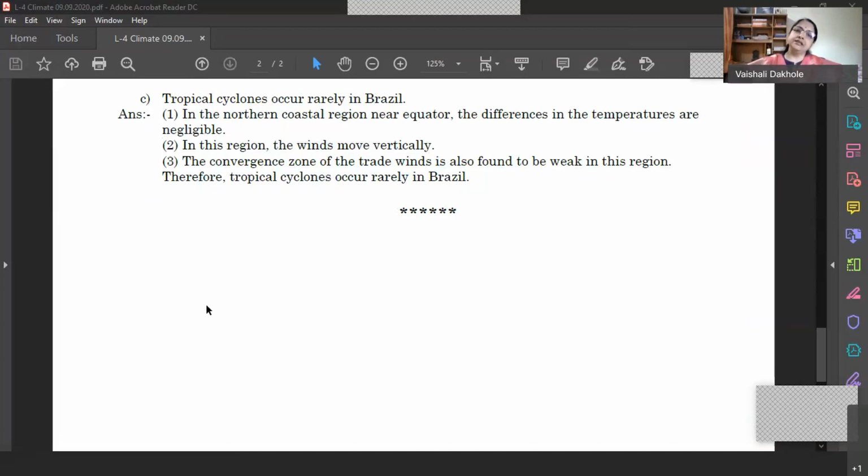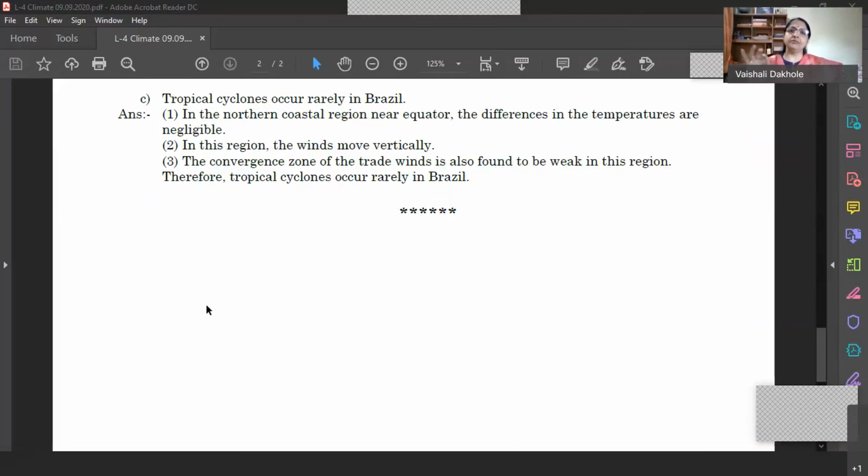When there is no wind system, when the winds are not blowing, naturally cyclones are not going to occur. Another reason for cyclones is that when the cold winds and the hot winds come together and collide with each other, the cyclones are formed. But here, as the winds are not coming and going, there is no question of cyclones, and therefore tropical cyclones occur rarely in Brazil.